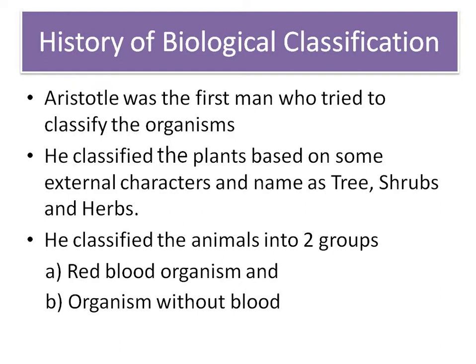Shrubs have different species, trees have different species, herbs have different species. That is why this classification system was not followed by subsequent workers. Like that, among animals also, we cannot group all red-blooded organisms in one group, or keep all organisms having no blood in another group. There are lots of animals in the biological world having no blood. Are all these organisms the same? Never. Due to these demerits, this classification system was ignored by subsequent workers.